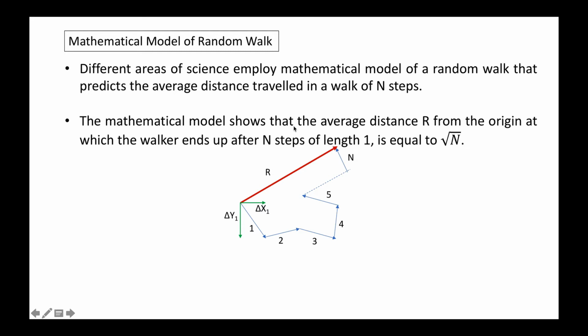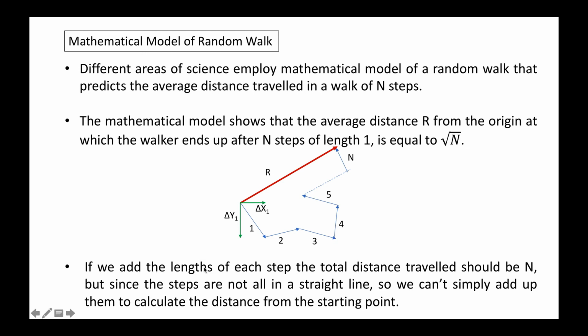The mathematical model shows that the average distance capital R from the origin at which the walker ends up after n steps of length 1 is equal to the square root of n. So suppose you have to take n different steps: this is the first step, then second, third, fourth, fifth, and so on up to the nth step. The average distance from the first step to the nth step is capital R, and each step has x and y components. So delta x1 for the first step and delta y1 for the first step.